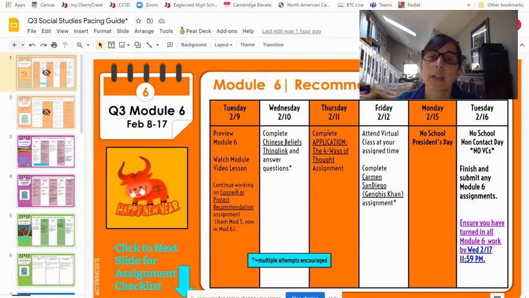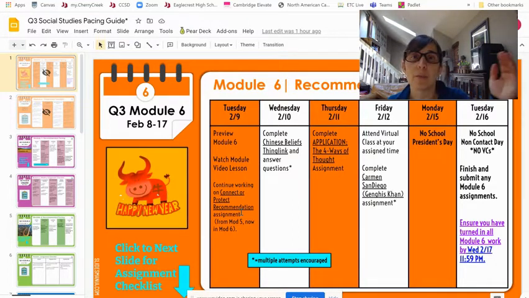Continue working on your connect or protect recommendation assignment. So that's the one from last week where in VC we talked about the Great Wall versus the Silk Road. Then we talked about what do we think, which one is better for China to build, and then your assignment is to make a recommendation based on that. So that was after VC last week, but I've moved it into this week.